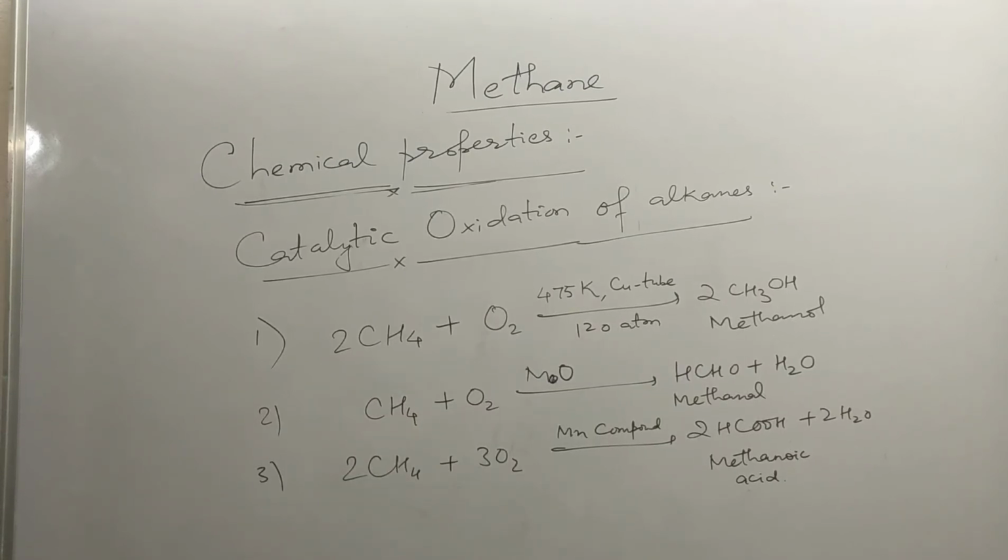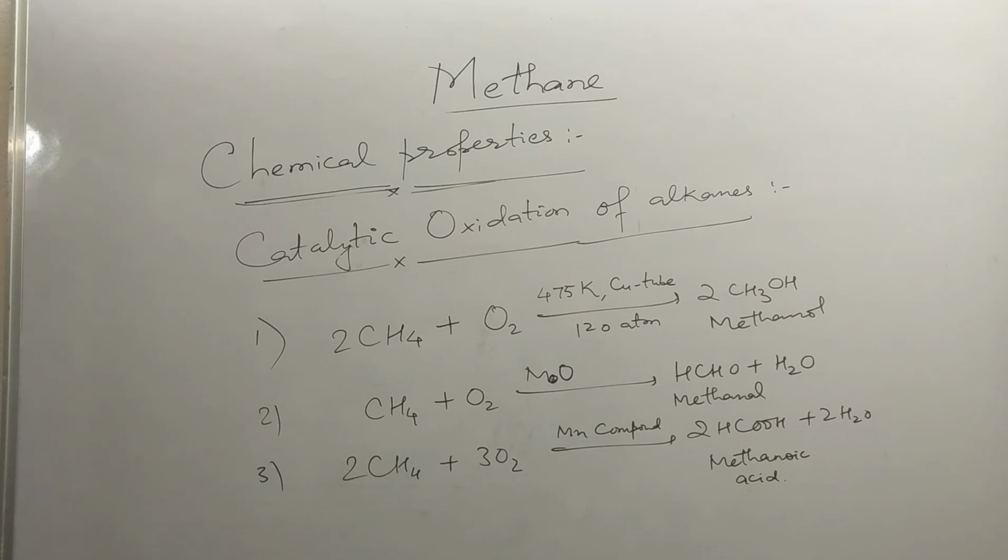Now, catalytic oxidation of alkanes. Methane is oxidized in presence of different catalysts to give different products. You have to keep in mind, at 475 Kelvin in presence of a copper tube at a high pressure of 120 atm, it forms methanol. Methanol is the first member of the alcohol family.